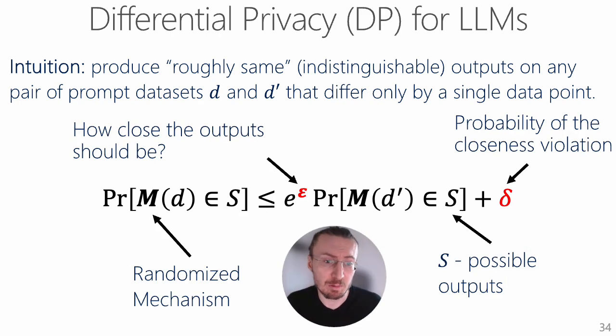Let's analyze this main inequality for differential privacy. The parameter epsilon is the most important privacy parameter that determines how close the outputs of the model should be, despite the model being trained on datasets D and D prime that differ only by a single data point. S is a set of possible outputs. The delta parameter is the probability of failure, and it can be thought of similarly to the concept in cryptography, where there is some small probability that an adversary, for example, might guess our private key.